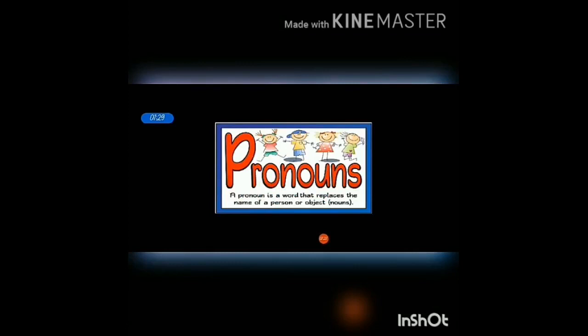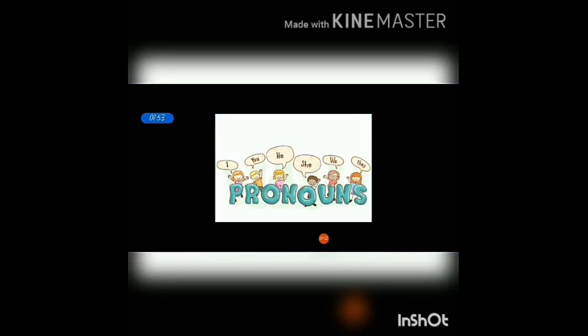Pronoun is a word that replaces the name of a person or object. We already know the names of persons, objects, places and things are called nouns. Pronouns are used in the place of nouns. There are many pronouns in English like I, you, he, she, we, they. Shall we see now where we will use these pronouns?